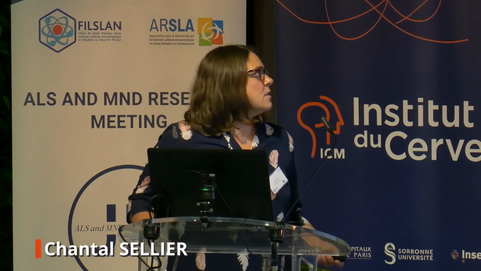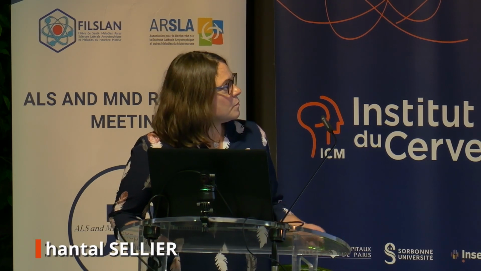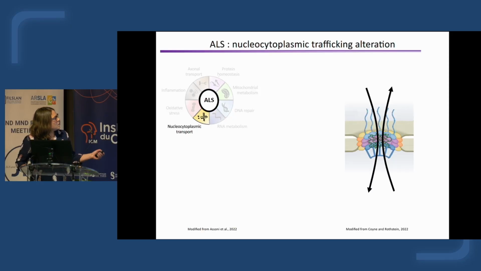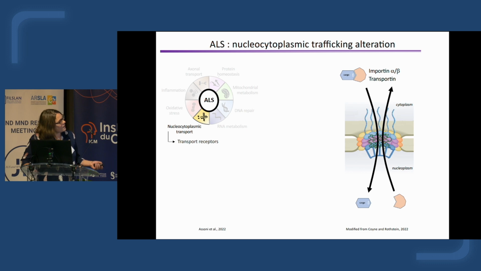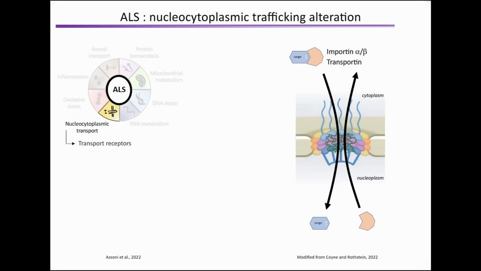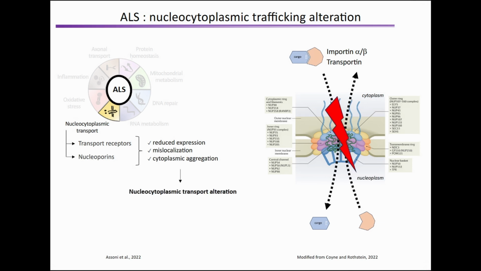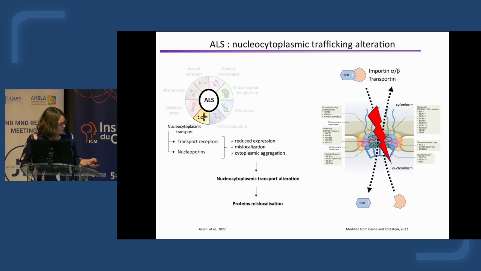I will speak about the involvement of NUP50 in ALS. As you know, there are many different pathways that are altered in ALS, but in recent years, many studies show that nucleocytoplasmic transport alteration is a key event in ALS pathology. It can affect importin or transportin, which are transport receptors, or it can affect nucleoporins, whose proteins can present reduced expression, mislocalization or cytoplasmic aggregation that lead to nucleocytoplasmic transport alteration that promotes protein mislocalization.